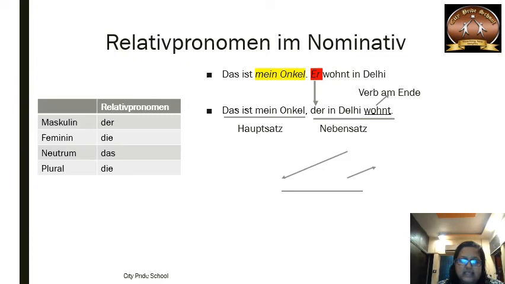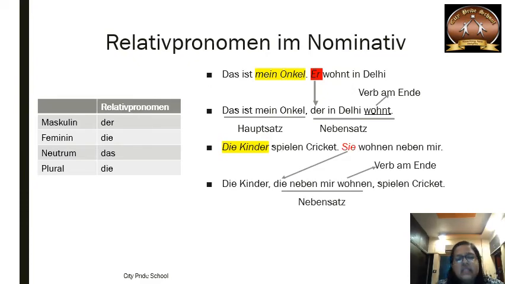So is the first example clear? Let's see one more example. Die Kinder spielen Cricket, sie wohnen neben mir. Here die Kinder and sie are the common things. We replace die Kinder by sie. The children play cricket, they live near me. The children who live near me play cricket.